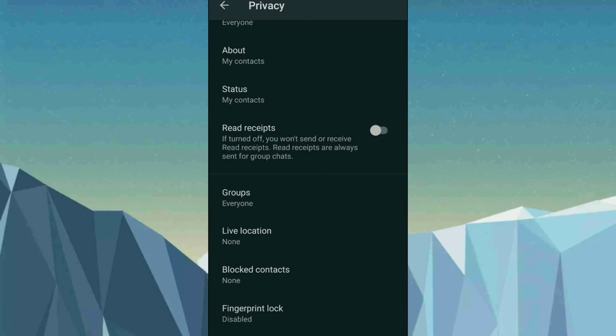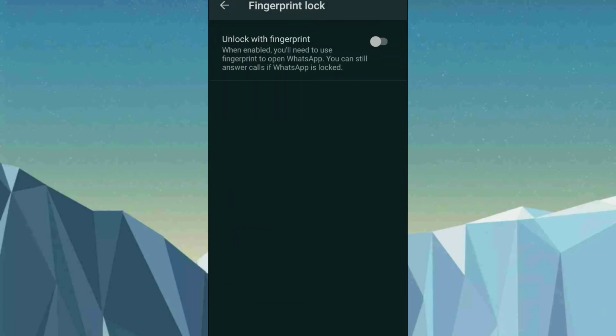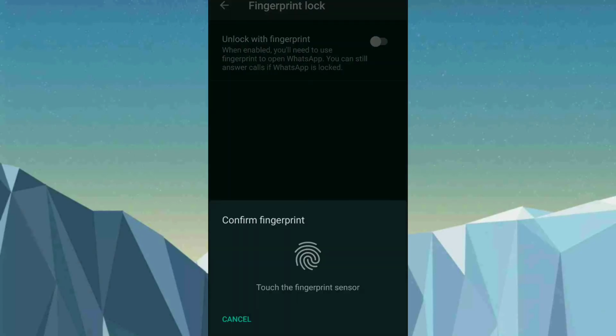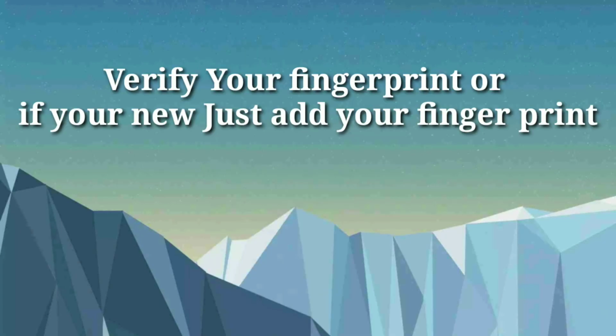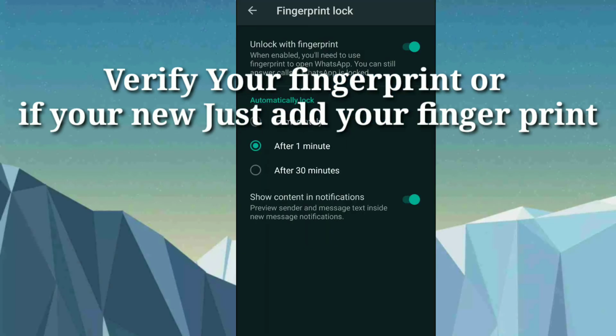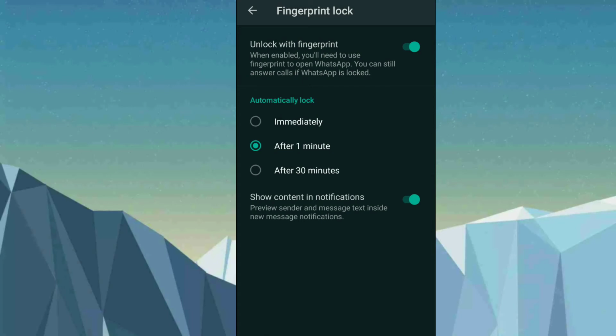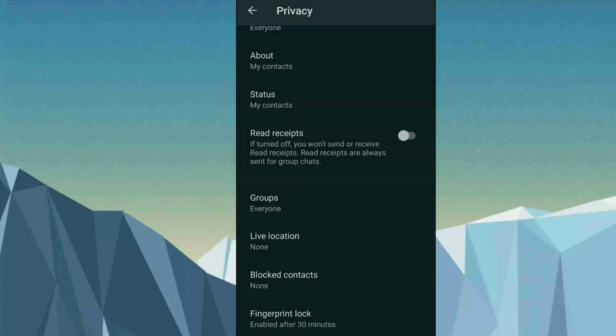If you want to enable the fingerprint lock, just come here, click on it and enable it. Unlock with the fingerprint, and if you want to set an automatic lock, you can keep it as immediately, after 1 minute, or after 30 minutes. You can keep anything and come back to test it.